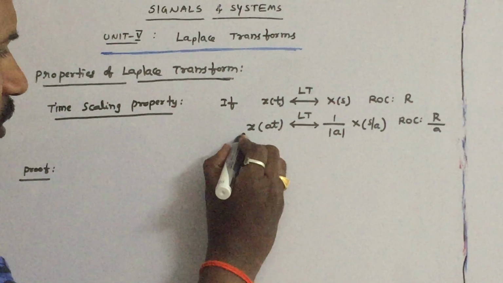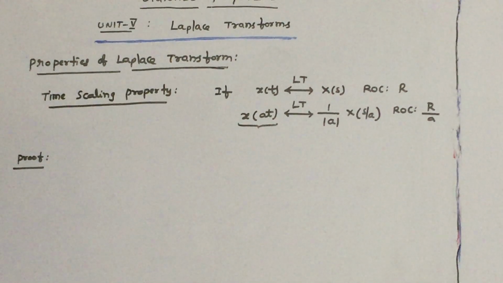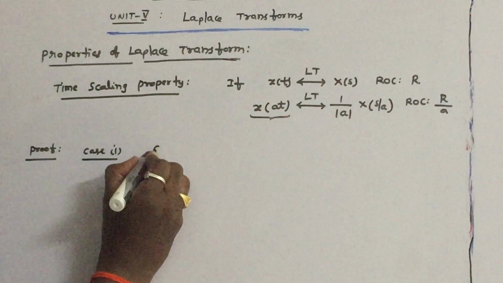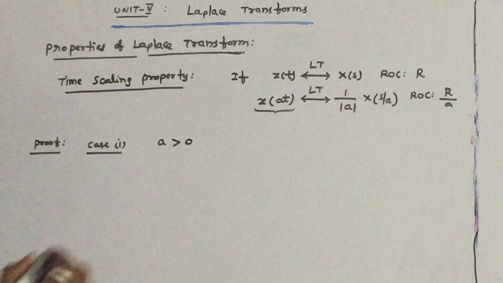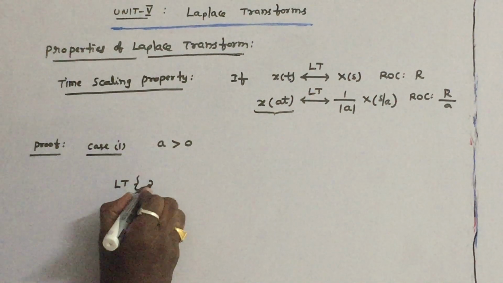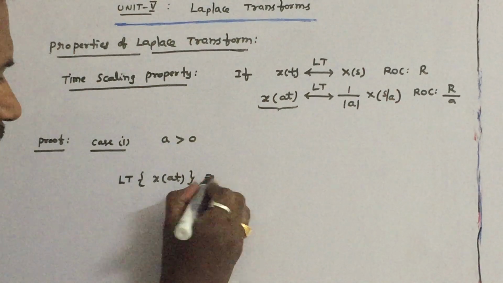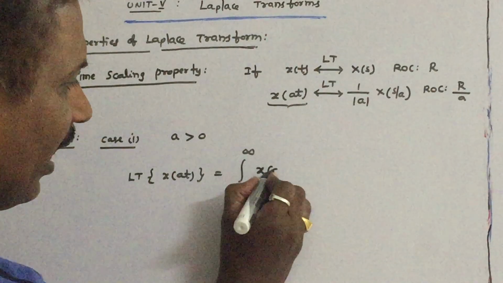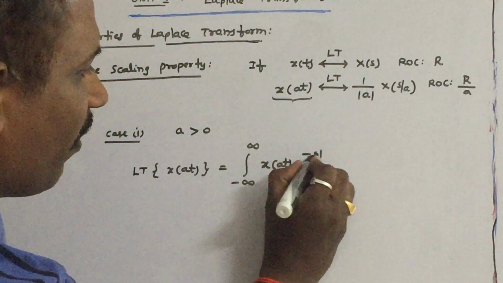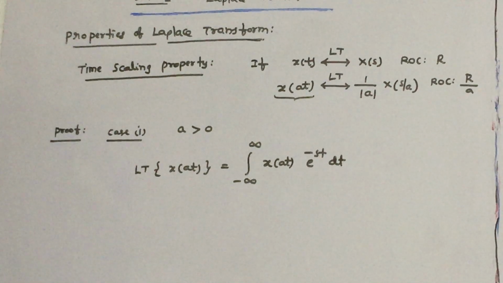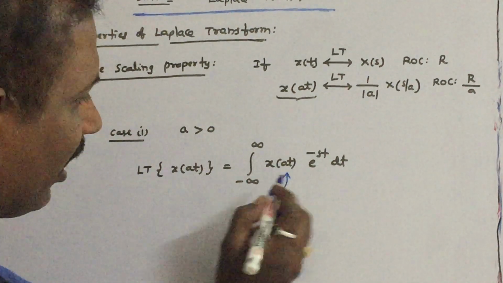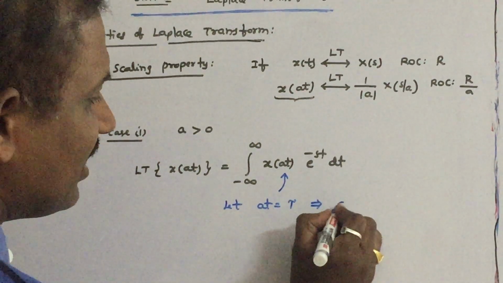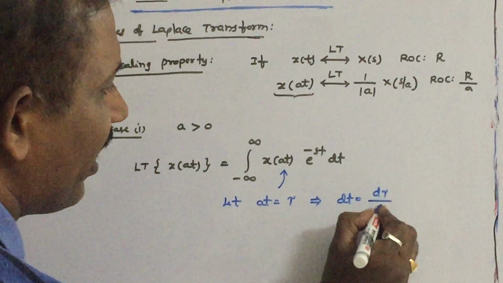So what do we want to find out? We want to find out the Laplace transform of x of at. For this, let us take case 1, a greater than 0. Just substitute x of at in the definition of Laplace transform: integral from minus infinity to infinity x of at into e power minus st into dt. Let us substitute at with some other variable. Let at is equal to tau, which implies dt will become d tau by a.